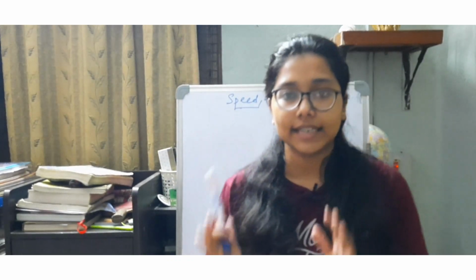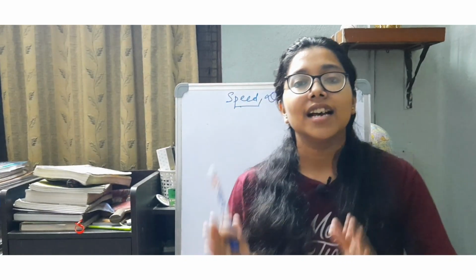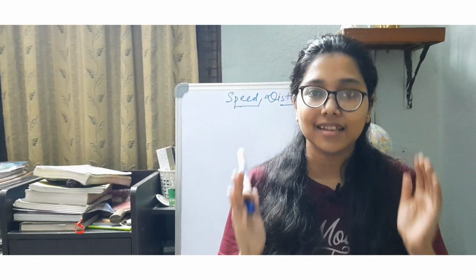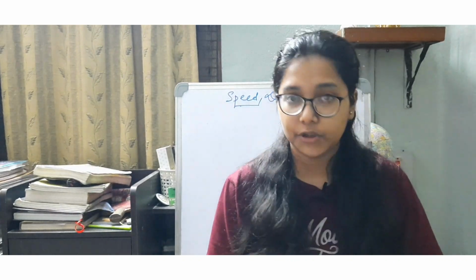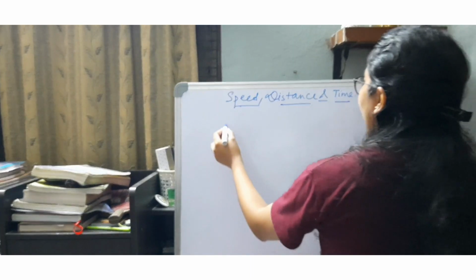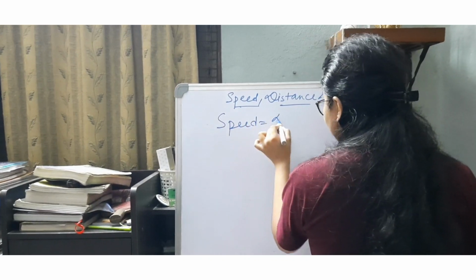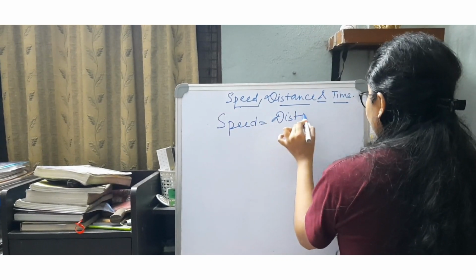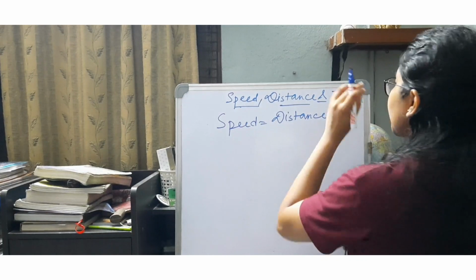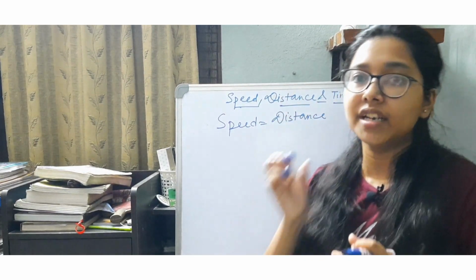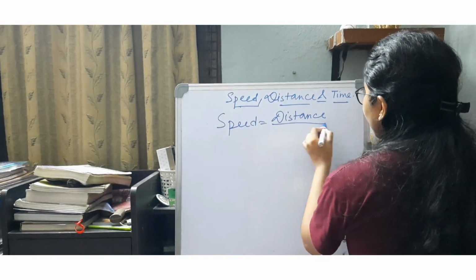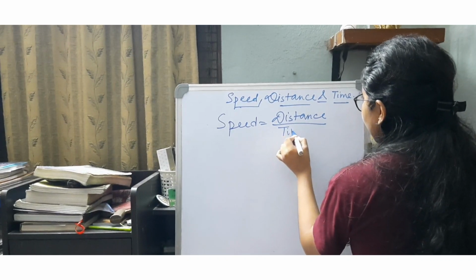So, let us begin with speed, distance and time. When I say speed, speed is the amount of distance covered per unit time. So, if I try to write speed, speed is nothing but distance by time, because it is the distance which has been covered in a unit time period, right? So, it is the distance by time.